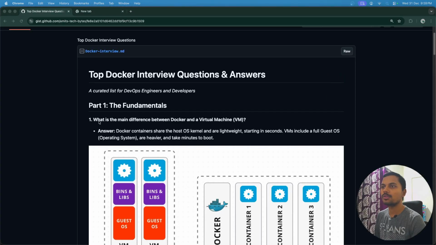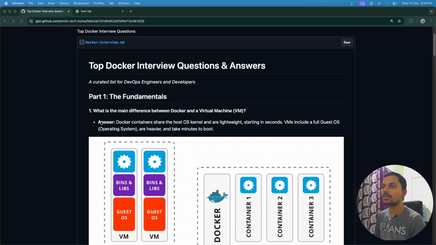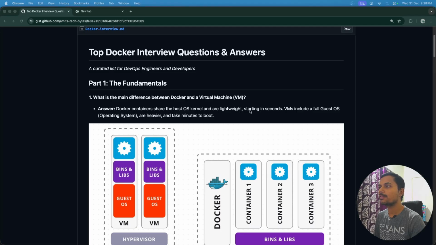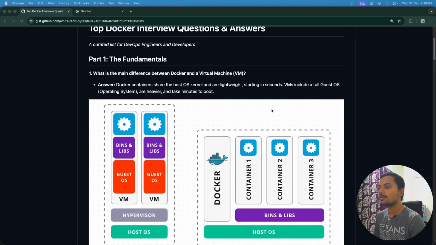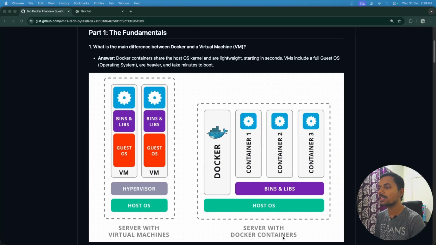The first question in this interview list is, what is the difference between Docker and a virtual machine? Docker containers share the host OS kernel and are lightweight, starting in seconds. If you see this diagram, this is a server with Docker containers. Whatever containers we are running share the same host operating system, and it is lightweight and starts in seconds.